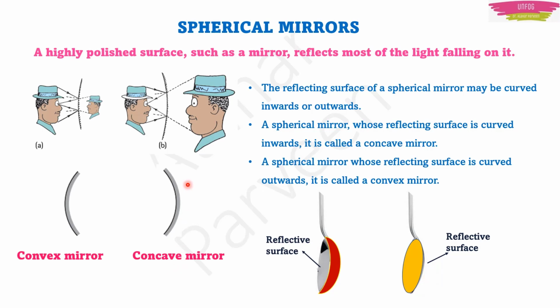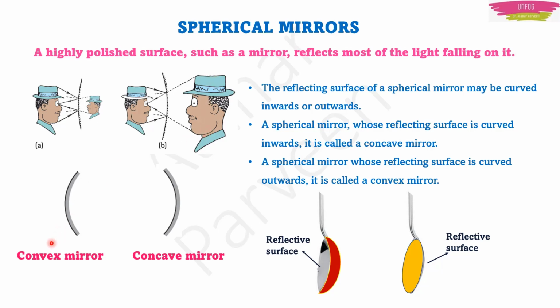For example, this is a concave mirror. Here the outside portion is polished. Here it is grey and here there are black lines. It is polished. So light falls on the inside surface, so we call it a reflective surface. In a concave mirror, the image formed of the object is enlarged.